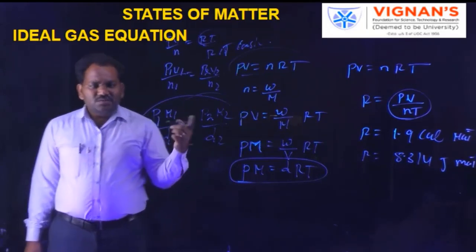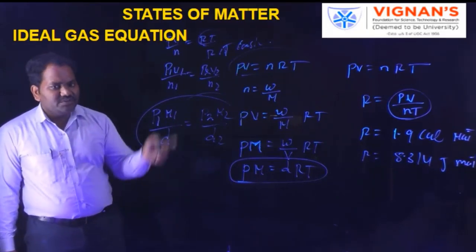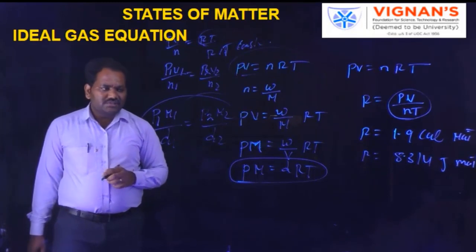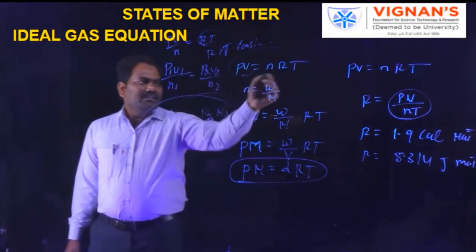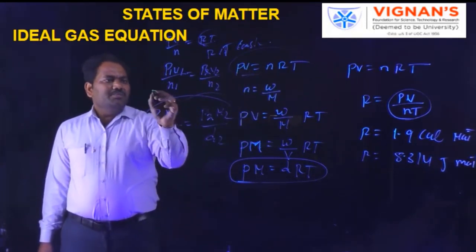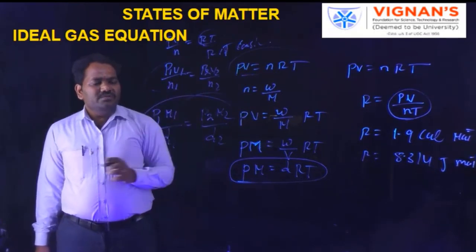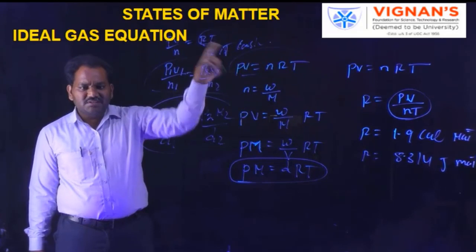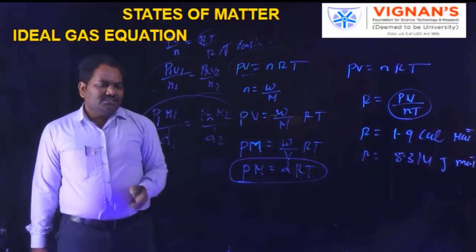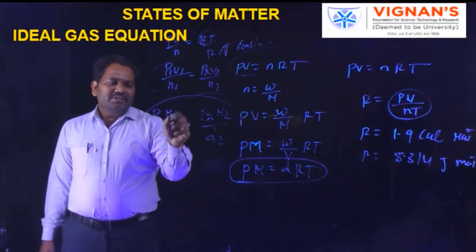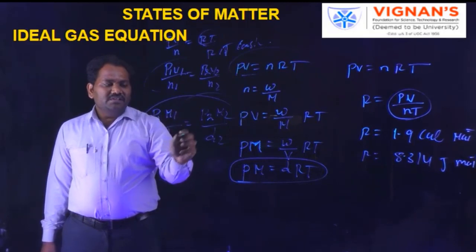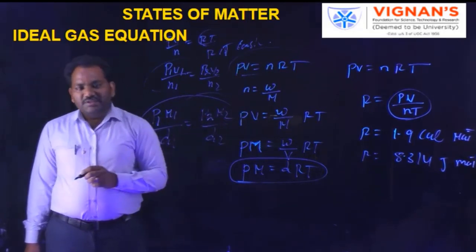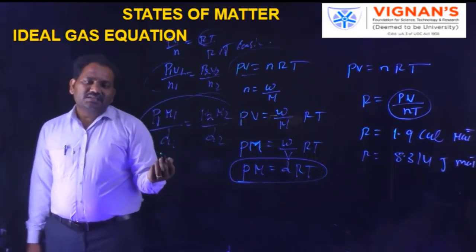So there are many expressions we can derive from this ideal gas equation. PV is equal to nRT is one expression, and P1V1 by n1 is equal to P2V2 by n2 is another expression. All these are applicable only at constant temperature. And P1M1 by d1 is equal to P2M2 by d2 is another expression.